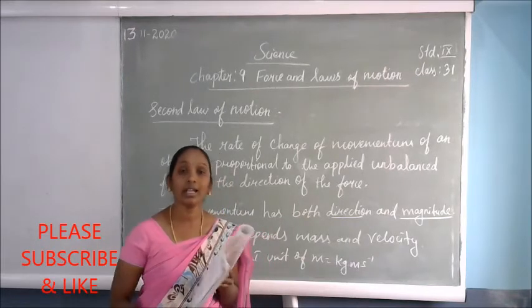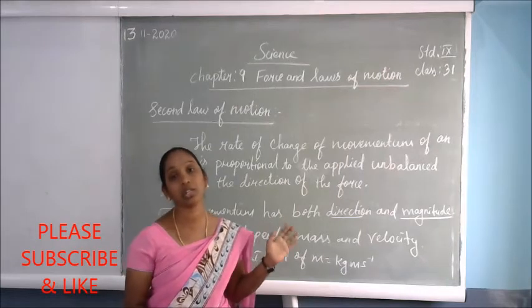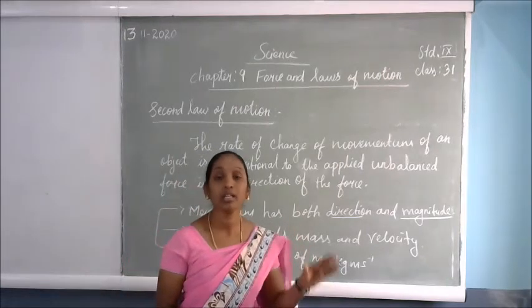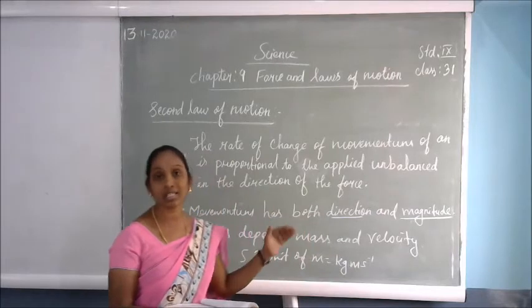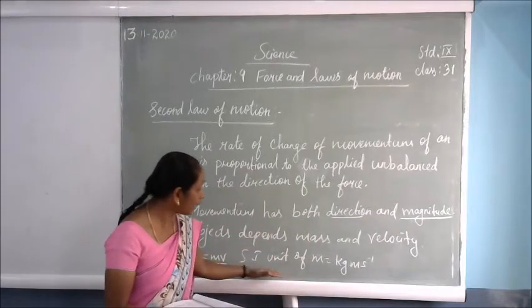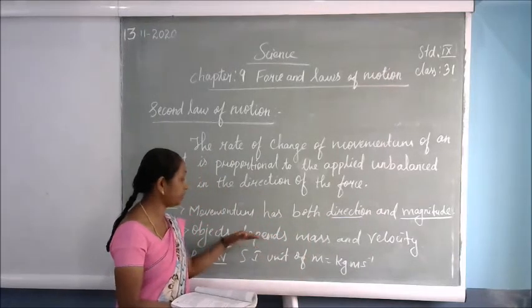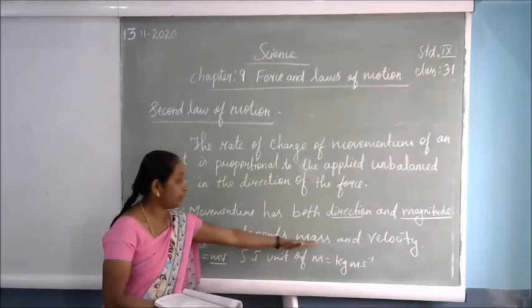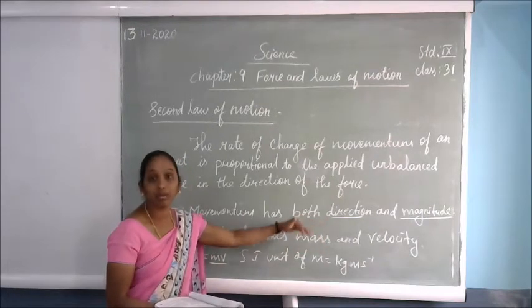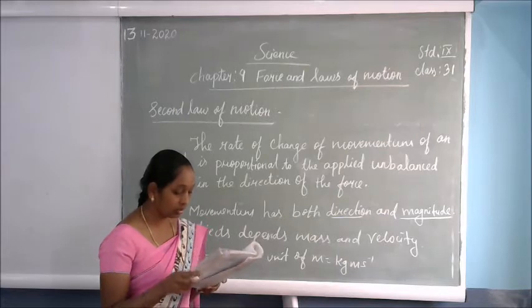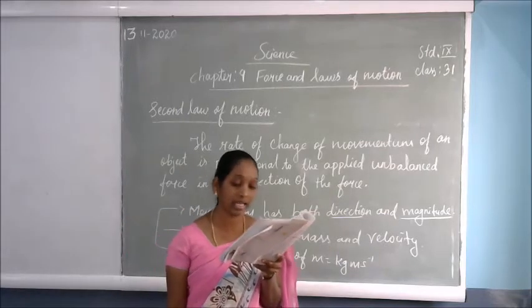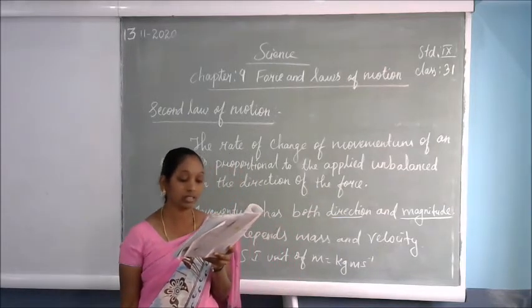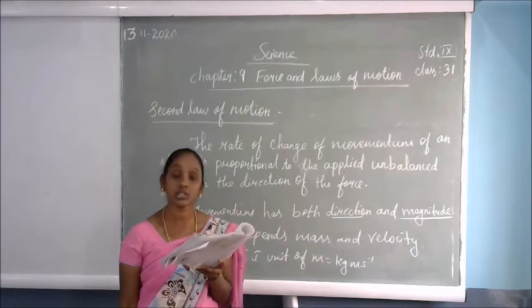Until we apply an external unbalanced force upon the object, it will stay at rest. That is the first law of motion. So when the mass and velocity change, the momentum can change. That is called momentum. The velocity will be changed. Therefore, the force also produces a change of momentum.